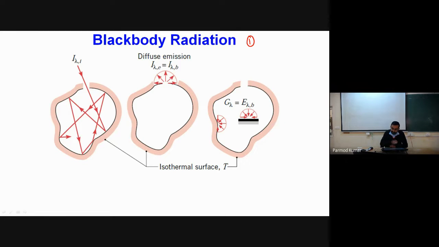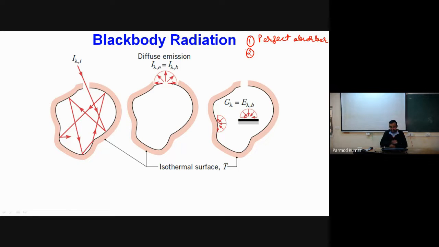The first characteristic of the black body is that it completely absorbs all the radiation incident on its surface. So it is a perfect absorber. That is its first characteristic.